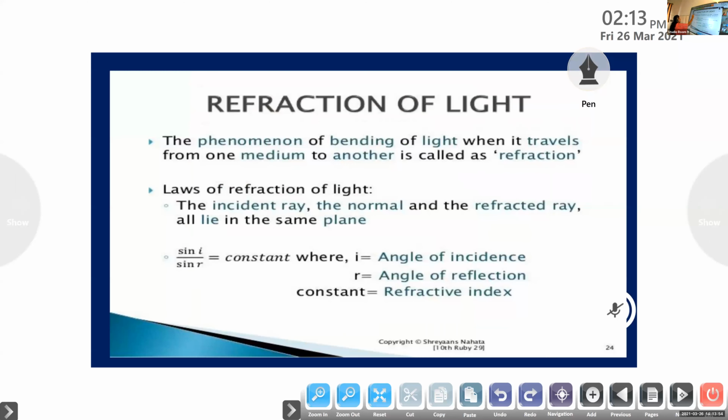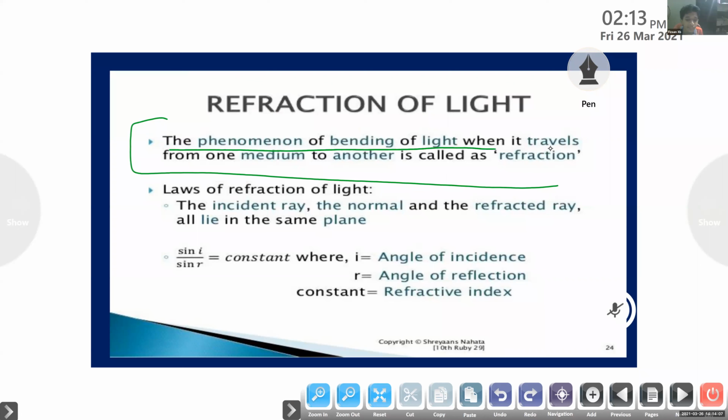So this is the definition for refraction of light. The phenomenon of the bending of light when it travels from one medium to another is called refraction. Both the definitions are the same. The phenomenon of bending of light or change of direction of light when it travels from one medium to another medium is called refraction.